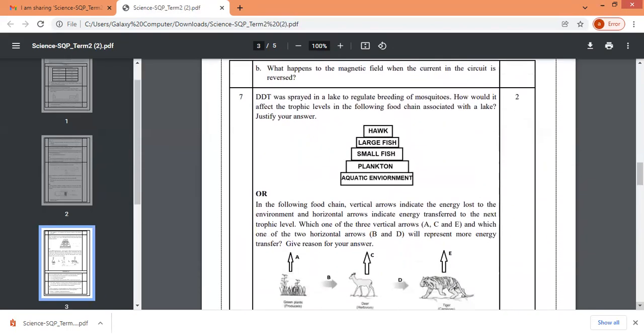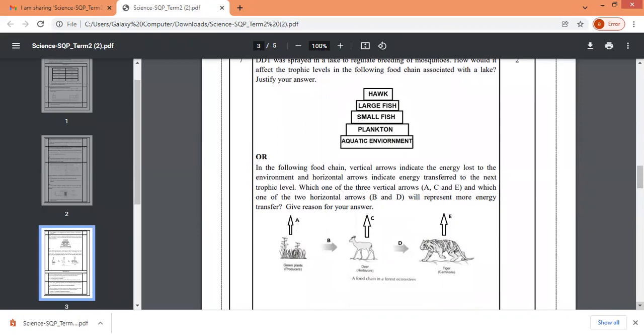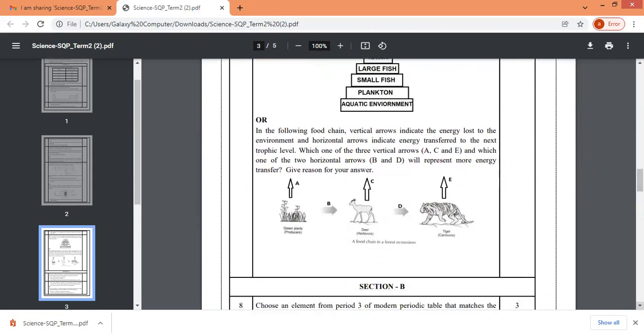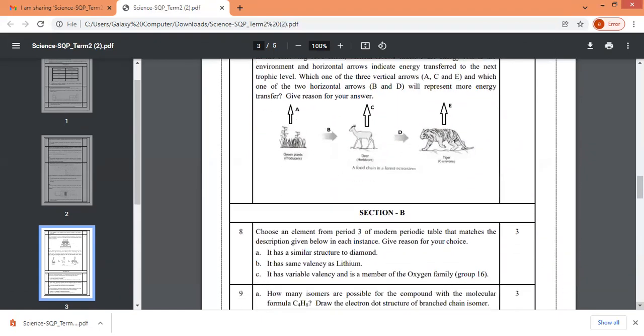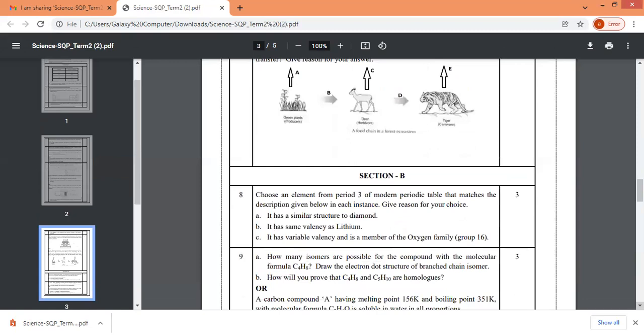Yes, we come to the 7th question, which is again for 2 marks. This is the last question among section A, I feel. So the question is related to DDT, as you all must have studied. Accumulation of DDT. So you can see this. How it gets accumulated, how harmful it is. Producers, consumers, decomposers.